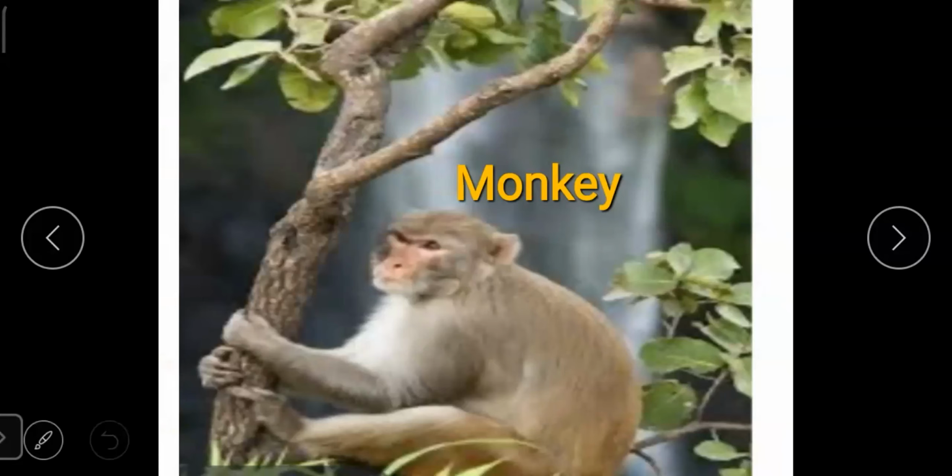They are known for their fast running and jumping through trees with ease. That means that monkeys can run and jump from one tree to another very fast and very easily.